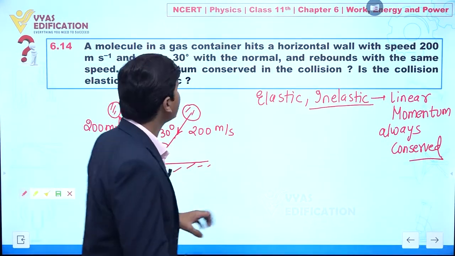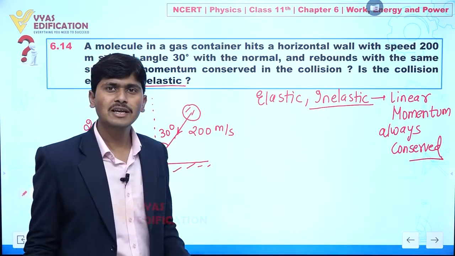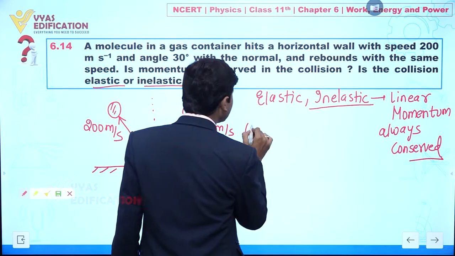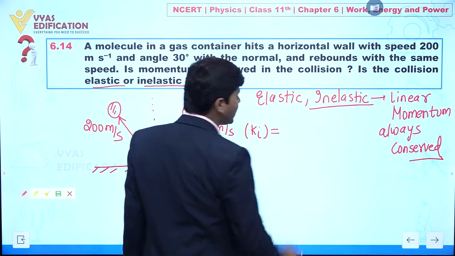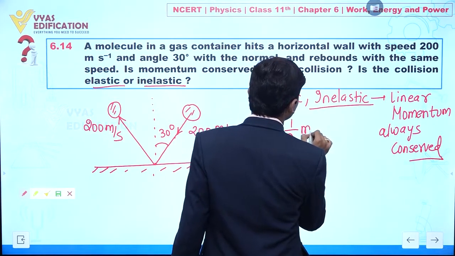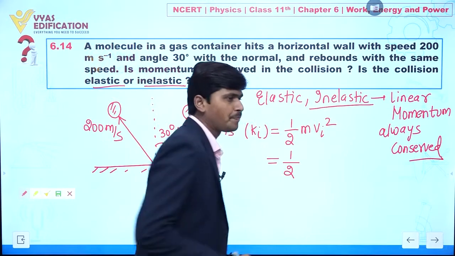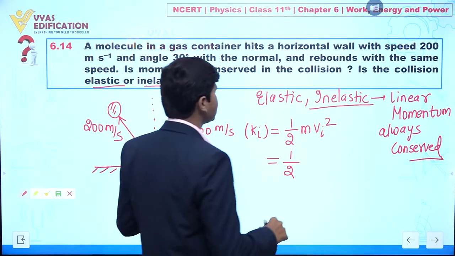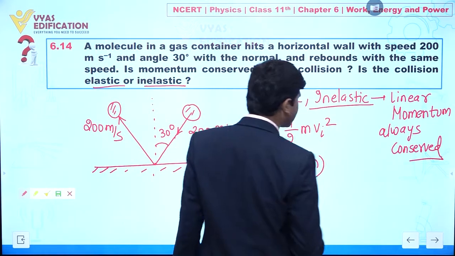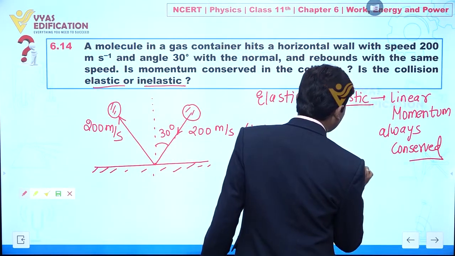Now we have to calculate whether this collision is elastic or inelastic. So first we can find the initial kinetic energy. Initial kinetic energy is given by half m v initial whole square. If nothing is given, I am assuming mass of a molecule is small m, and it is moving with 200 meter per second.